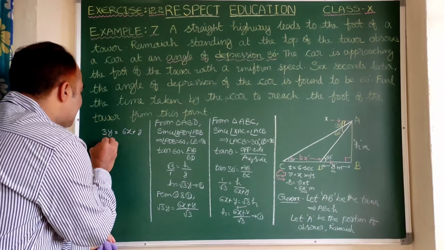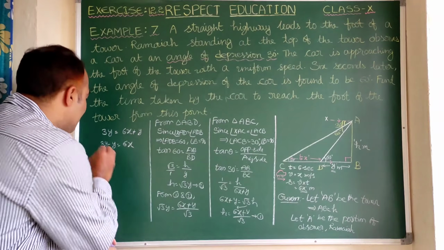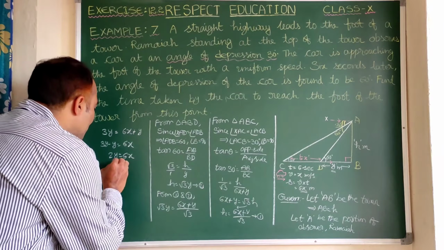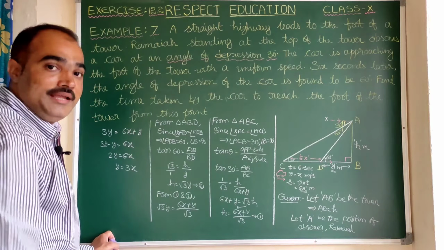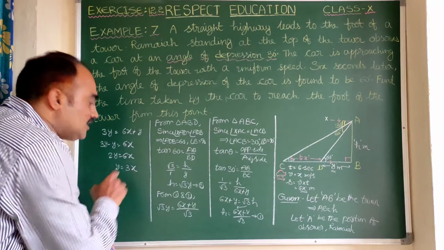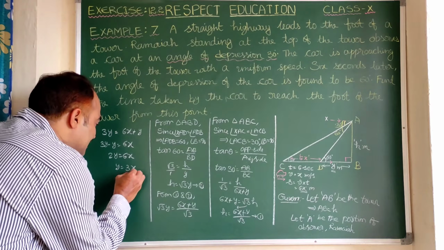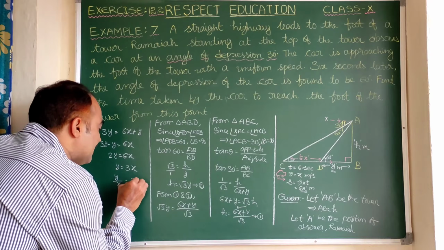Let us send y this side. 3y minus y equal to 6x. 3y minus y is 2y equal to 6x. Now y is equal to 6x by 2, which is nothing but 3x. Here you do understand, x is the speed, y is the distance. Now here if we bring distance by speed, that means y by x will be 3.